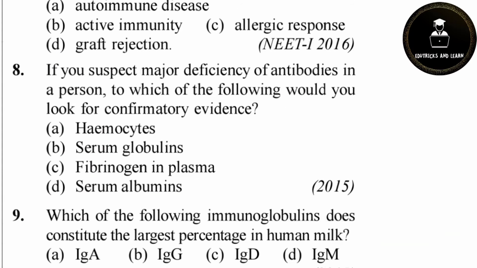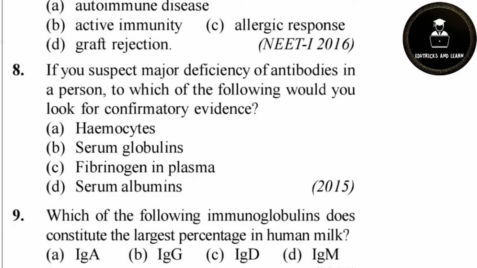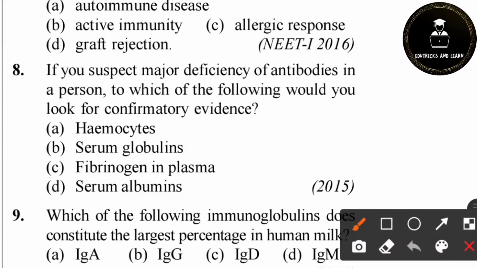8th question. If you suspect major deficiency of antibodies in a person, which of the following would you look for confirmatory evidence? Confirmatory evidence for the major deficiency of antibody in a person. Most of the time they use our blood. In the blood we know there is globulin. What is globulin? It is a blood protein. The protein present in our blood is called globulin. So in the globulin level only they will check whether the antibodies are there or not. Because of that reason, option B is the correct answer.